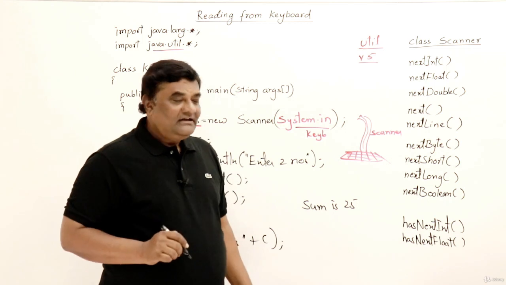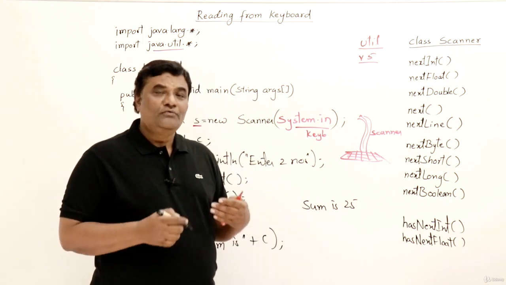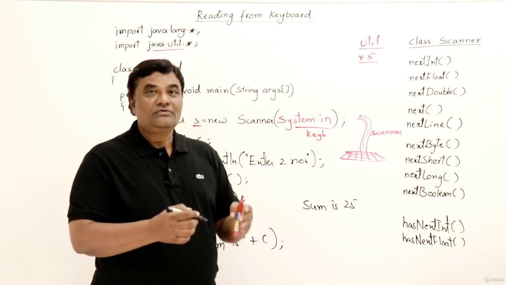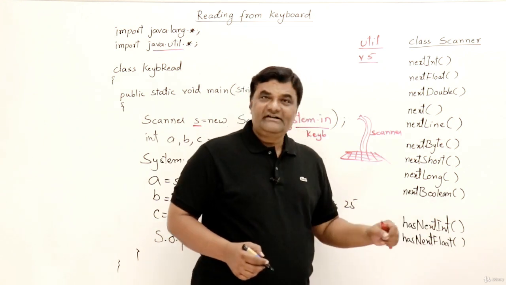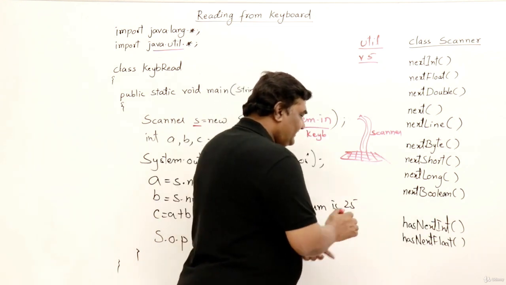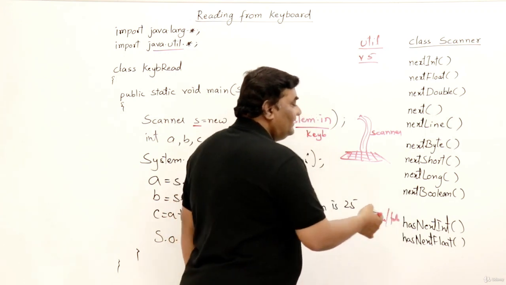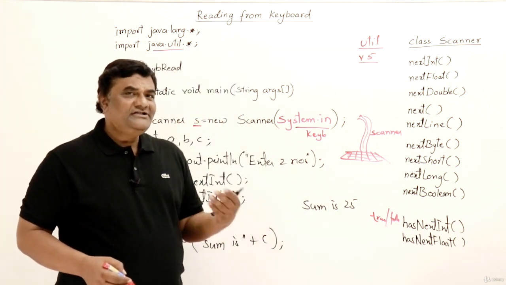Now, there are other methods also available. Before reading an integer, you may want to confirm that the next value that is coming in is really an integer or not. To confirm, there is a method called hasNextInt. It returns a boolean value, that is true or false. So whether the next value that is coming in from the source is an integer or not.